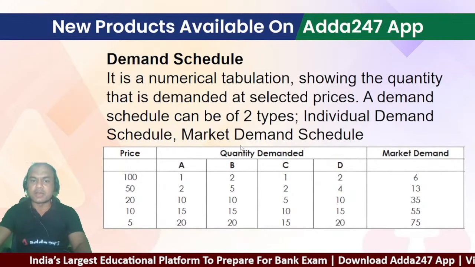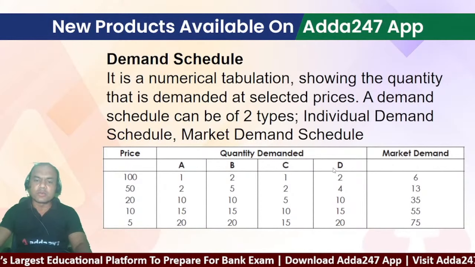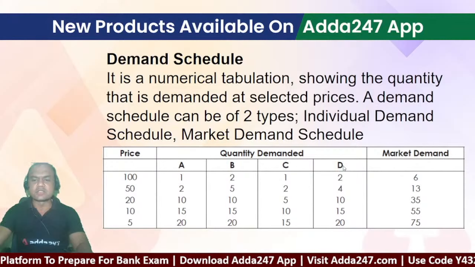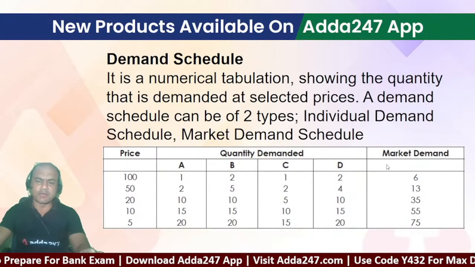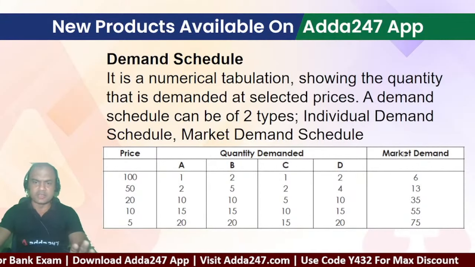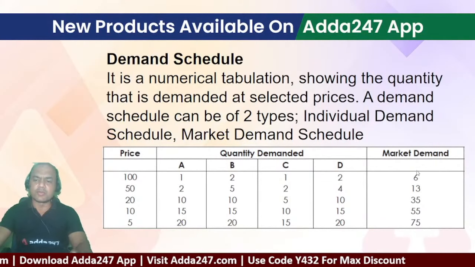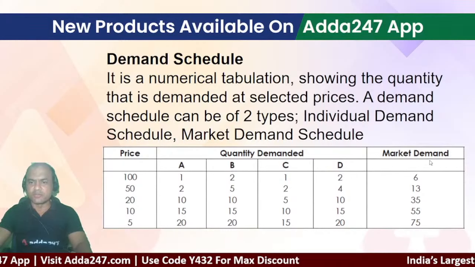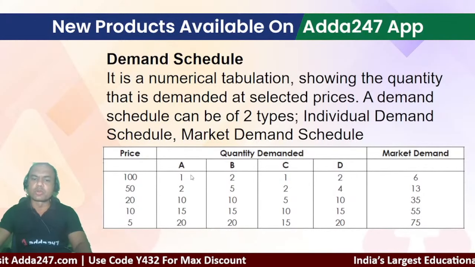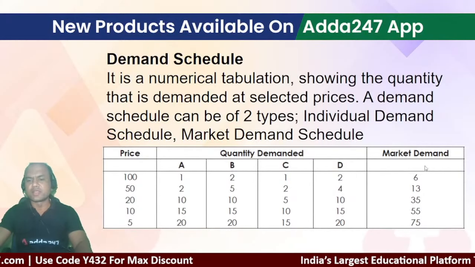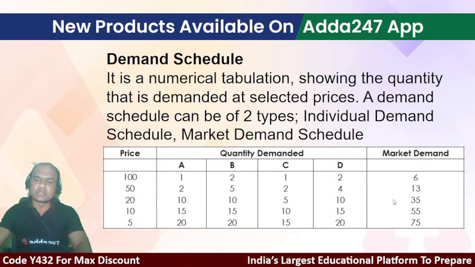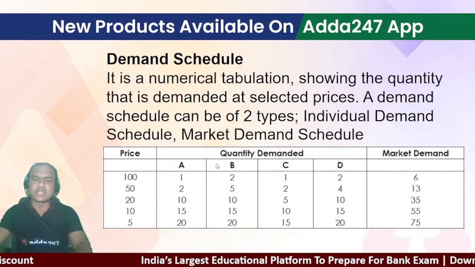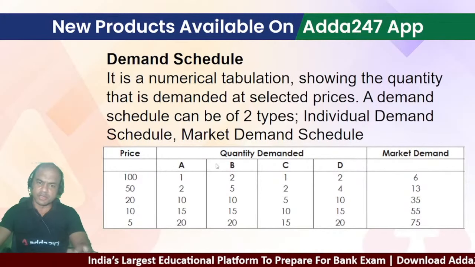But what is market demand then? The combination of all these, means average you can call it. The average of all these or combination. Some people take it average, some people take it combination. Here I have taken total. So 2 plus 1, 3 plus 3, 6. Okay. So market demand means the total of this. So that is taken. So this is known as the market demand schedule, and these ones are known as the individual demand schedules. Okay, got that point?